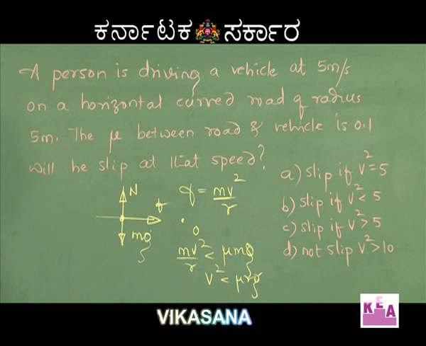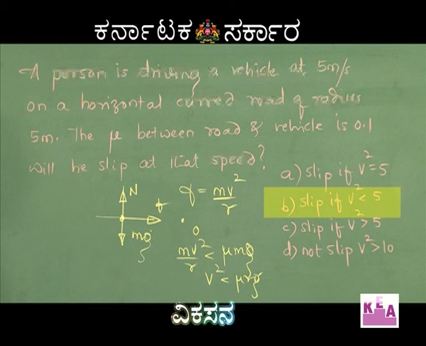So, the correct answer is it will not slip if v square is less than 5. So, B is the correct answer.